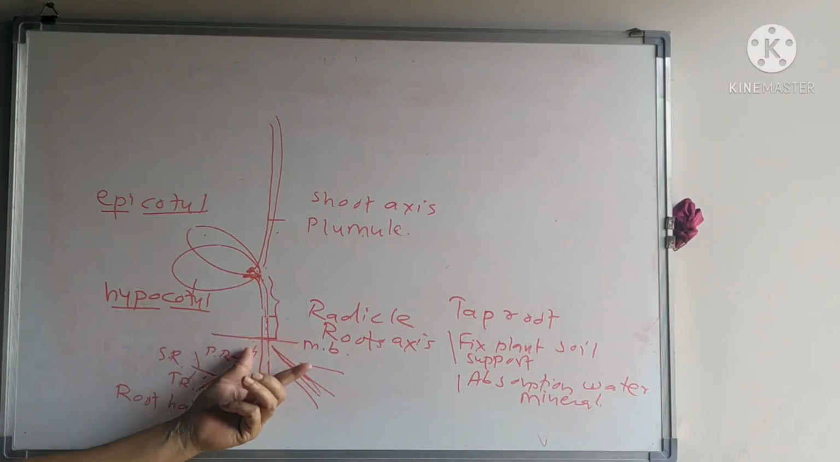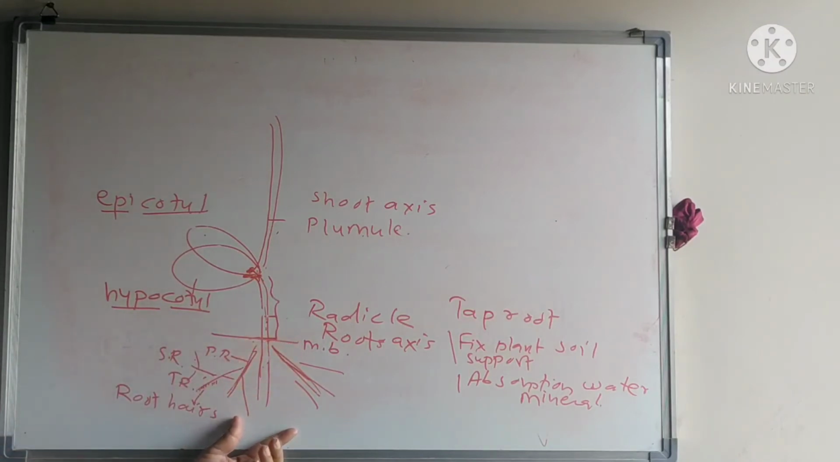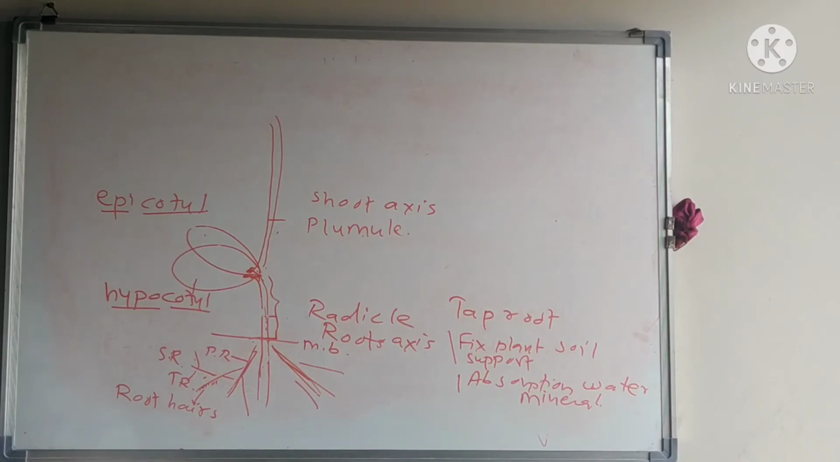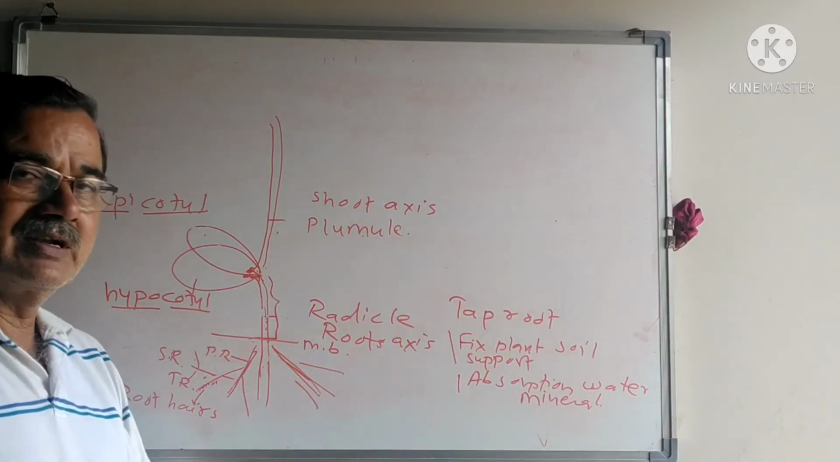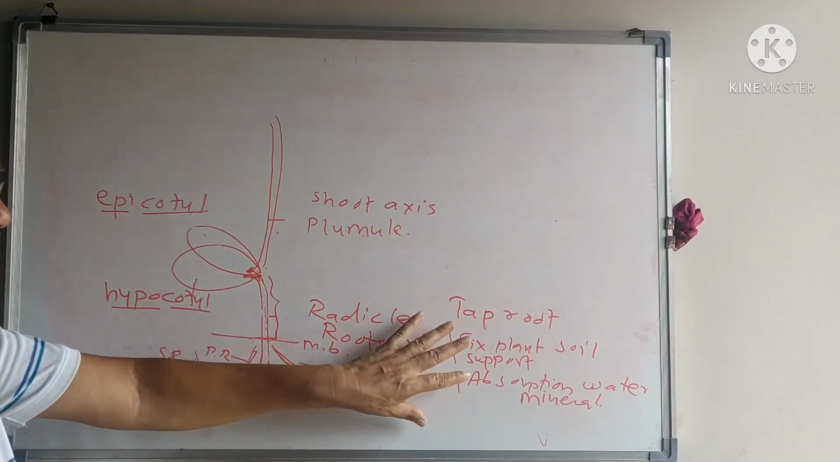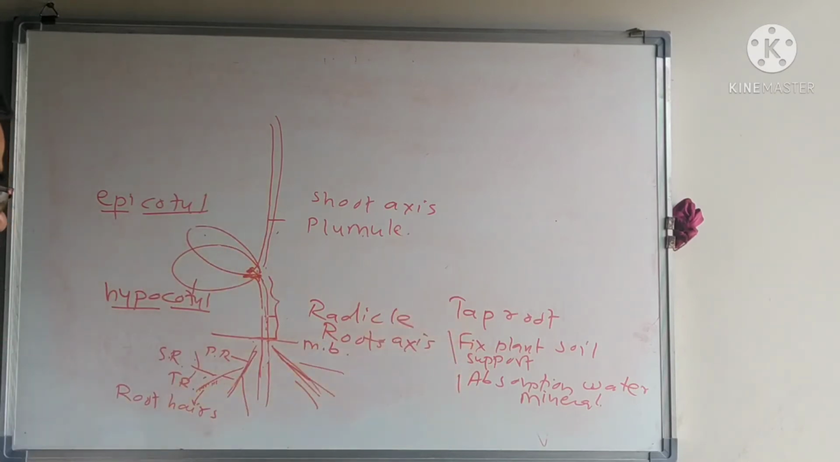Initially, fixation of the plant body takes place below the soil surface, and the roots give support to the plant body to stand vertically erect. Then absorption of water and minerals from the surrounding soil, which are translocated to the growing region. These are the primary functions of the root.